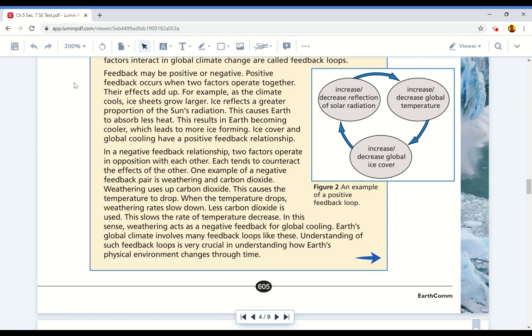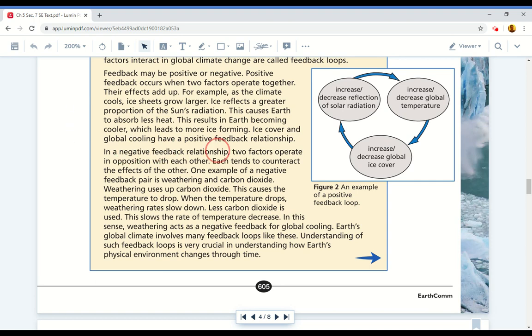Feedback may be positive or negative. Positive feedback occurs when two factors operate together. Their effects add up. For example, as the climate cools, ice sheets grow larger. Ice reflects a greater proportion of the sun's radiation. This causes Earth to absorb less heat. This results in Earth becoming cooler, which leads to more ice forming. Ice cover and global cooling have a positive feedback relationship.